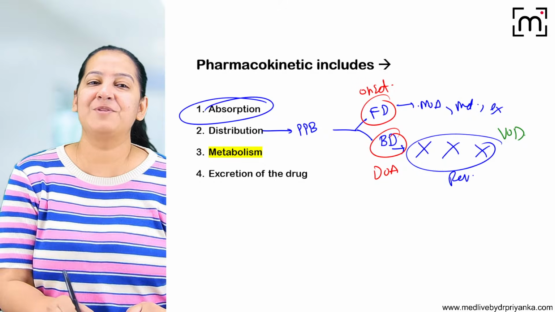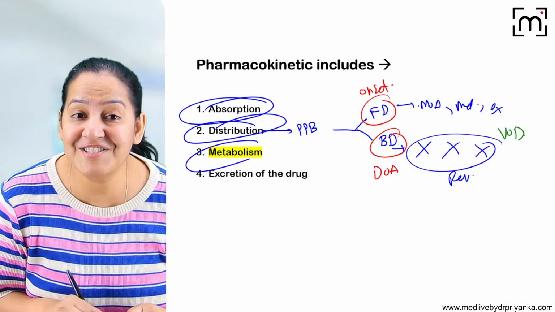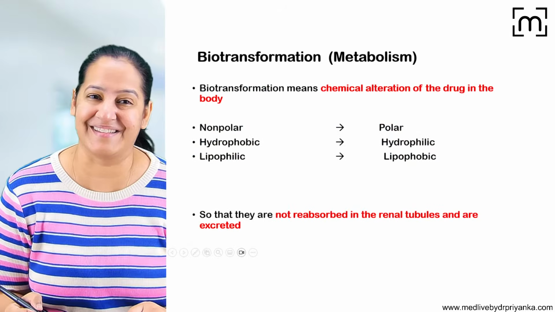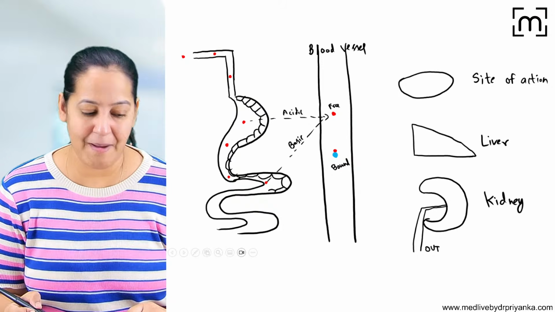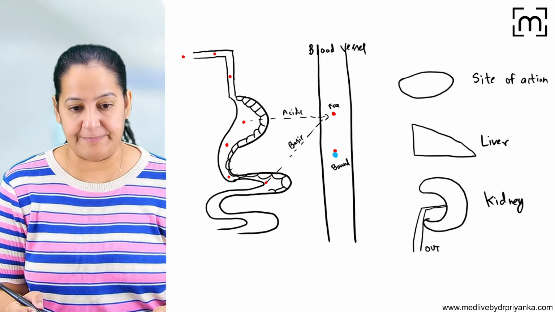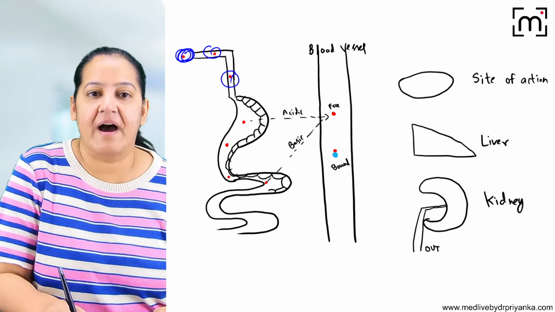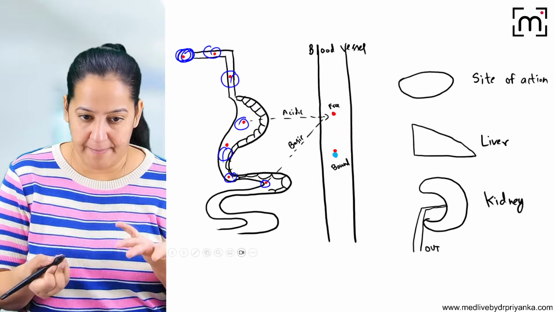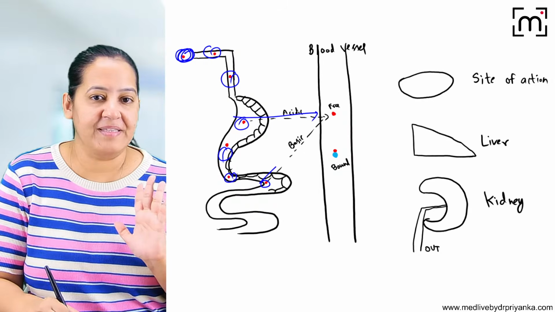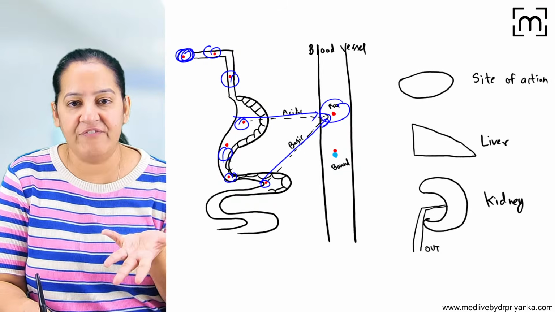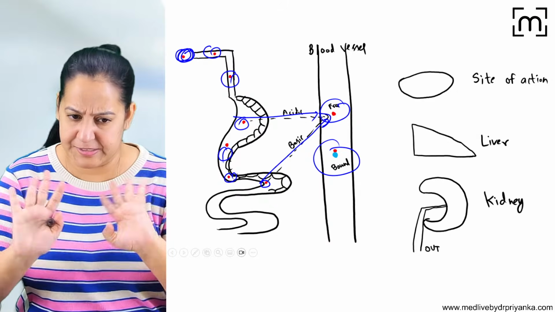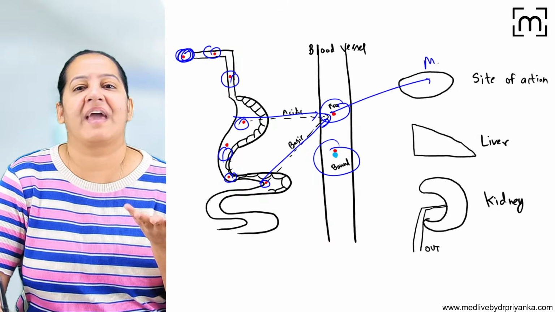Okay. So we are done with absorption. We are done with distribution. Let's start the 3rd chapter, metabolism. What do you mean by metabolism? What do you mean by biotransformation? Let me explain you. Listen. The drug is taken by oral route. It is going inside. It got absorbed, acidic from the acidic medium, basic from the basic medium. In the blood, there is free form, there is bound form, whatever. We have understood that.